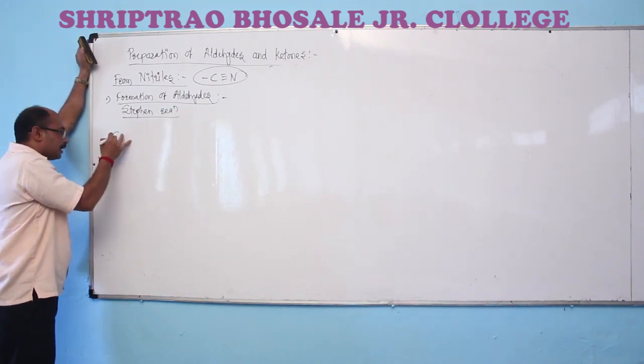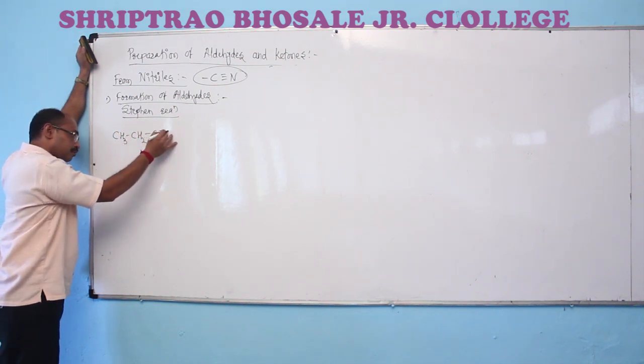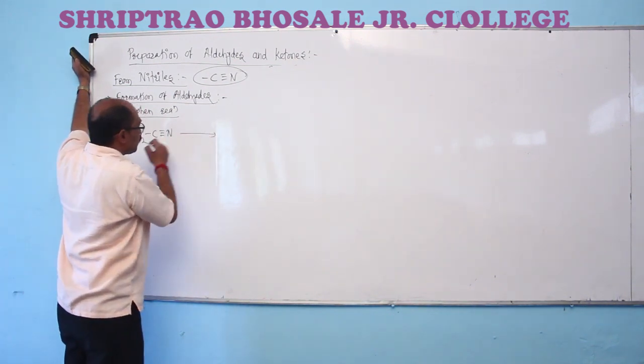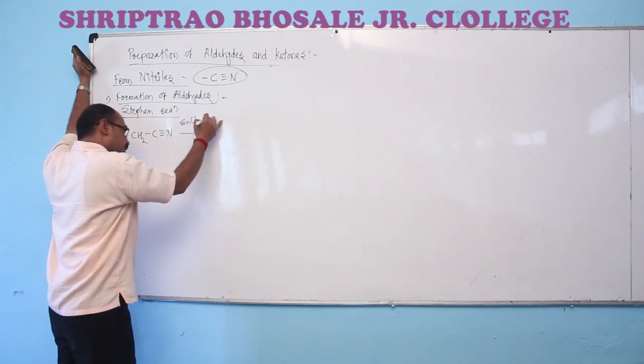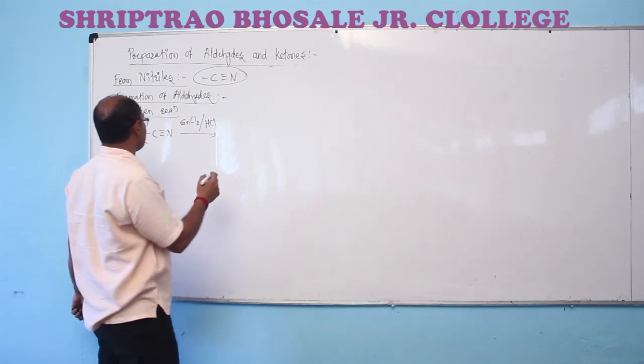Then nitrile, I am taking here propane nitrile. It is reduced by using stannous chloride in presence of hydrochloric acid. We are having the formation of imine hydrochloride.